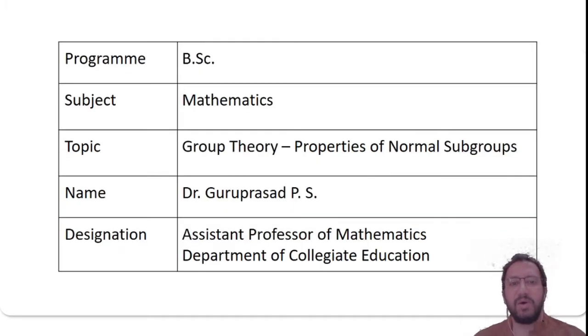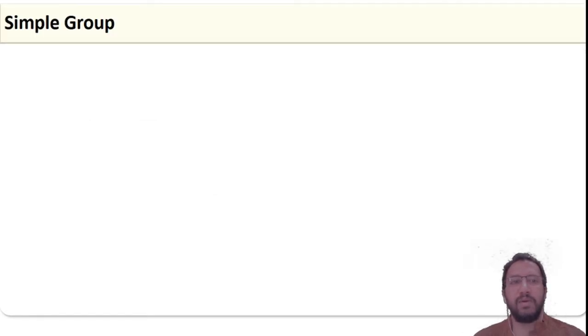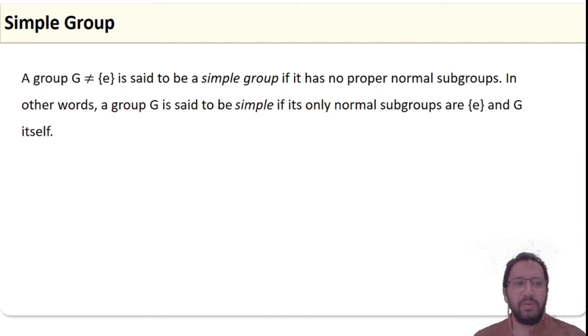Today we discuss the properties of normal subgroups. Before going to the properties of normal subgroups, we define a simple group. A group G not equal to the identity is said to be a simple group if it has no proper normal subgroups. In other words, a group G is said to be simple if its only normal subgroups are trivial subgroups.